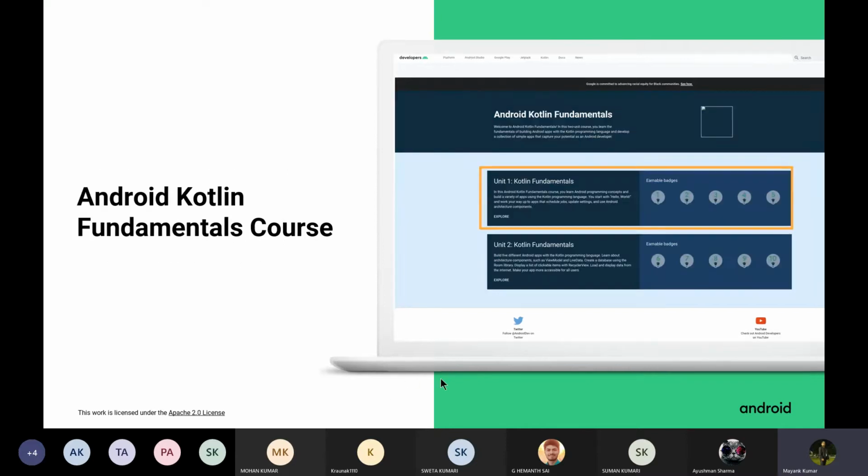When you start the course, you can see this type of page, that there are 2 units in the pre programming experience track, and a total of 10 pathways, meaning a total of 10 badges you will earn by completing the pre programming experience track. Again, let me remind you that you need to mandatorily complete the pre programming experience track to be eligible for the certificate of completion by the deadline. The deadline has been extended to 29th of February, so you get a good amount of time to learn.